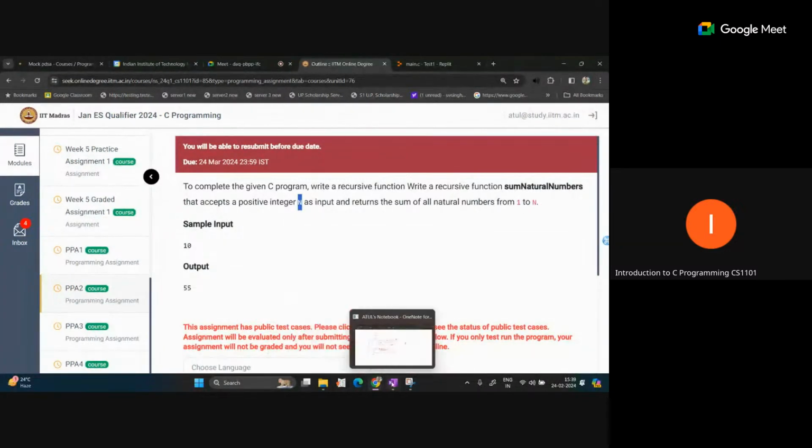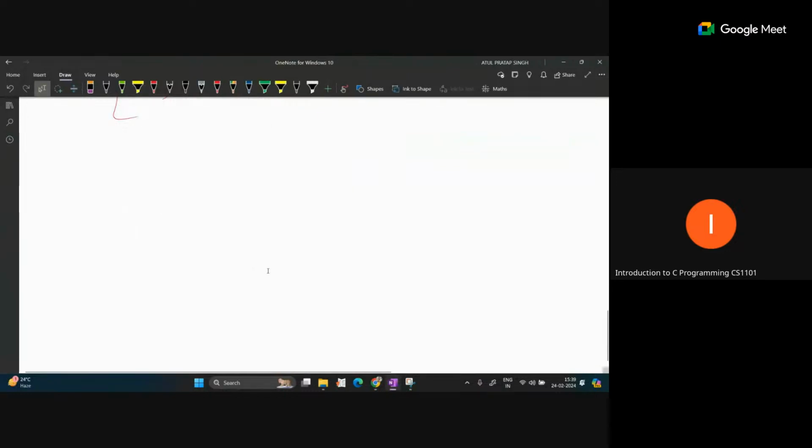So this is very similar to the factorial, because in factorial we are multiplying from n to 1. Here we are adding from n to 1. Only the sign difference is there. So the sum of n natural numbers means if we are passing 5, our answer should be 5 plus 4 plus 3 plus 2 plus 1. In the factorial it was 5 into 4 into 3 into 2 into 1. So in the same way you can design the function for this.